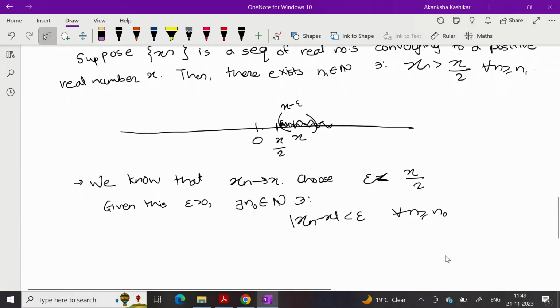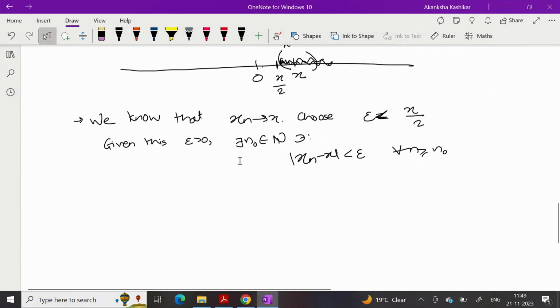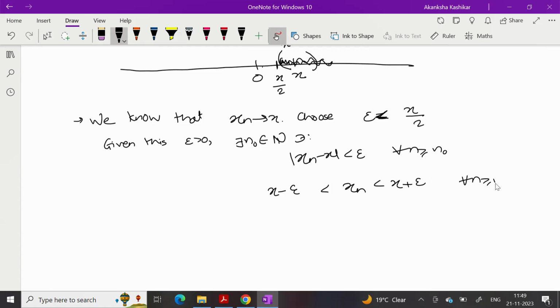Thus this would imply that x minus epsilon is less than xn is less than x plus epsilon for every n greater than or equal to n naught. But what I know is epsilon is smaller than x by 2. So x minus epsilon is larger than x minus x by 2, which is equal to x by 2.